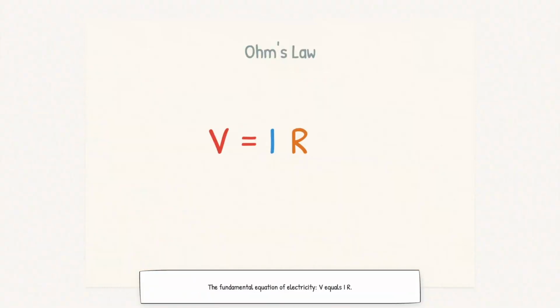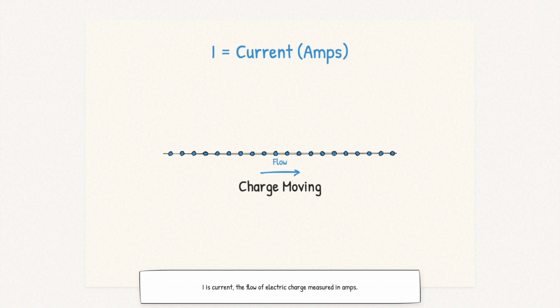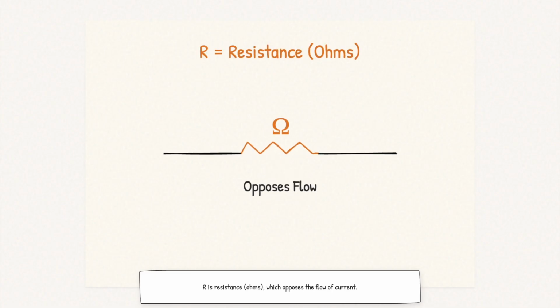The fundamental equation of electricity, V equals IR. V is voltage, the electrical potential difference measured in volts. Think of it as electrical pressure. I is current, the flow of electrical charge measured in amperes or amps. This is how much charge is flowing. R is resistance, measured in ohms, which opposes the flow of current.